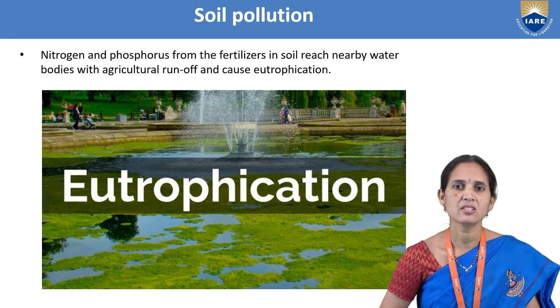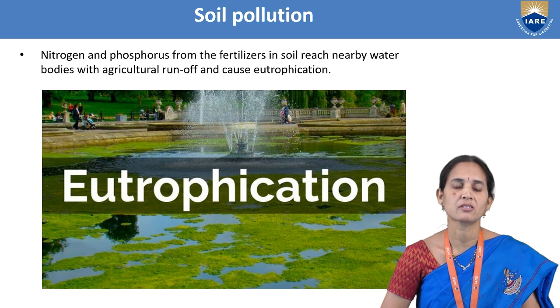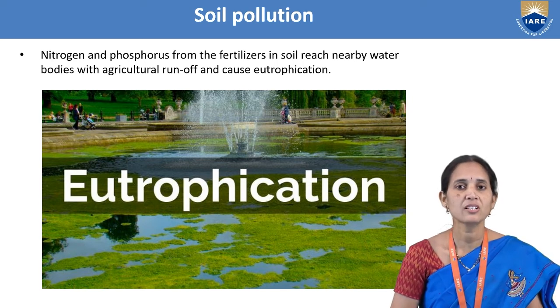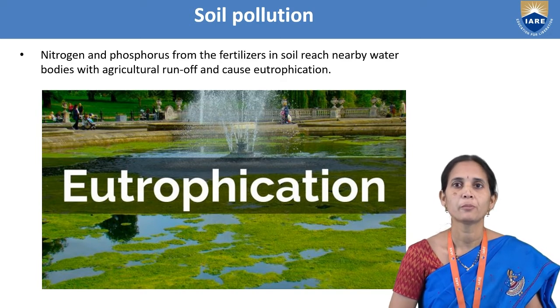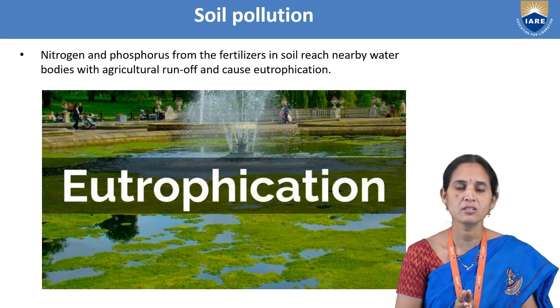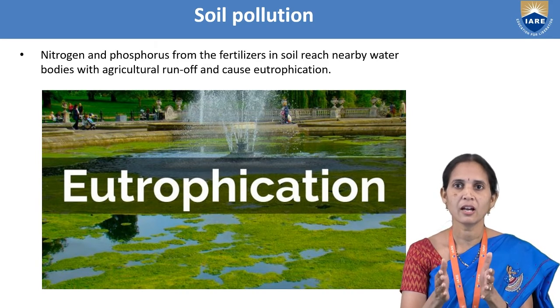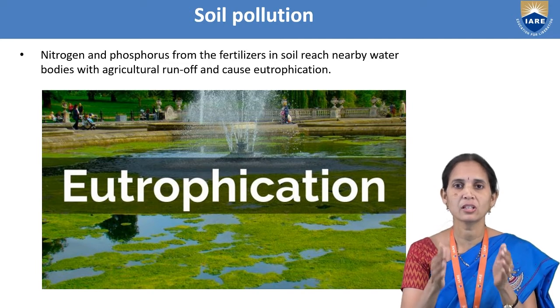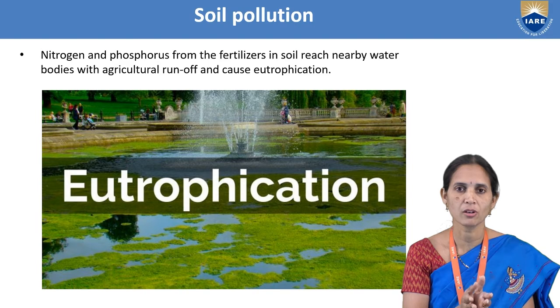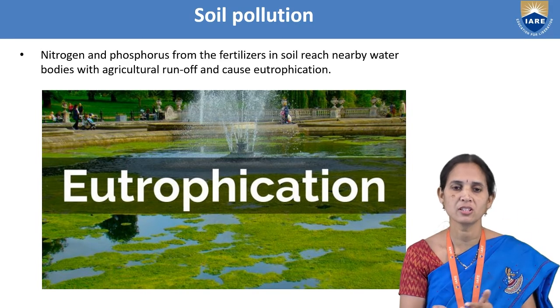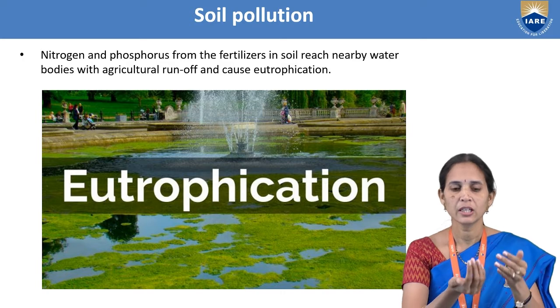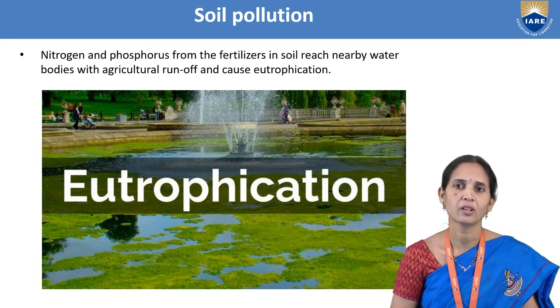So next one. We discussed one element, strontium 90, and next are nitrogen and phosphorus. These are fertilizers. We use fertilizers in the soil, in the agricultural field, for good crop production. These fertilizers contain nitrogen and phosphorus, and these elements stay in the top layer of the soil. When the rainfall comes, all this nitrogen and phosphorus comes along with the rainwater to the river, lake and ocean.